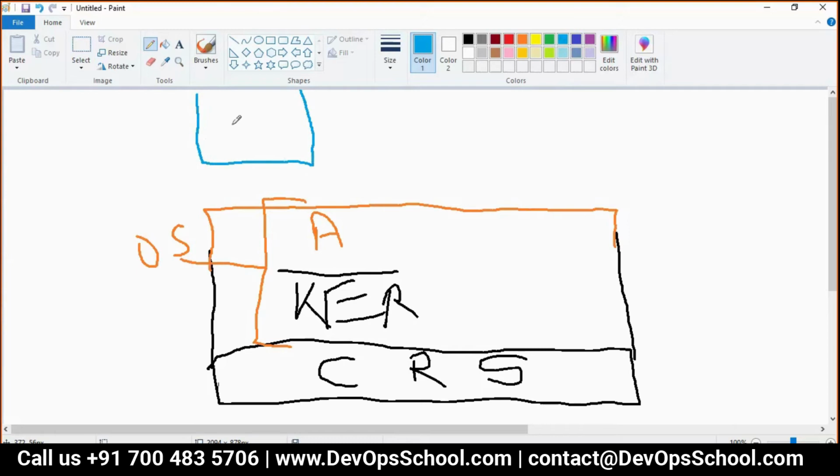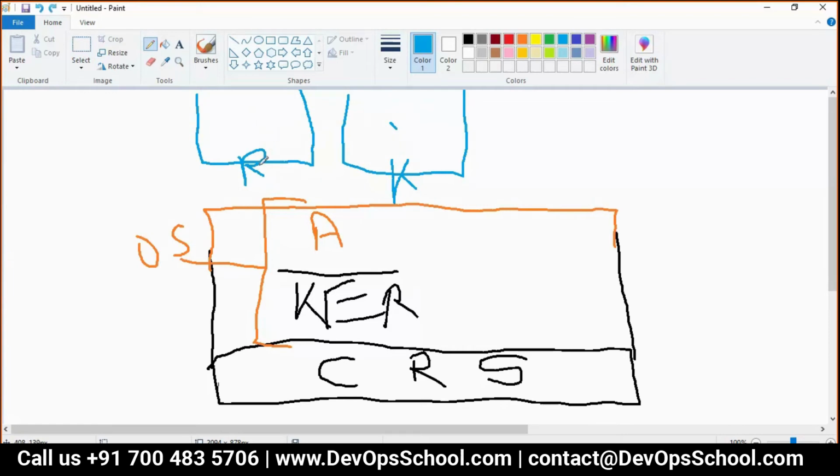No other user can see it until they are root. That means if two users have logged in, let's say Rajesh and Rahul, Rahul cannot see this. Or let's say this is Rajesh, and here this is Karan. So Karan cannot see my user space, and I cannot see his user space either, because there is user isolation. Correct? So this is like this.